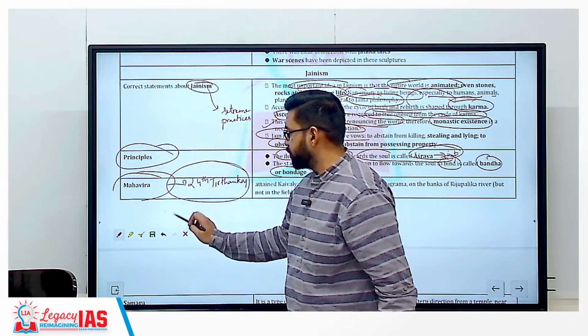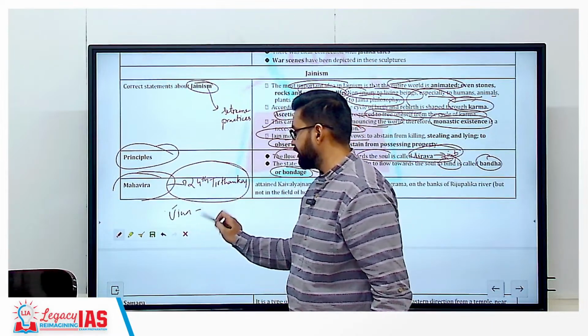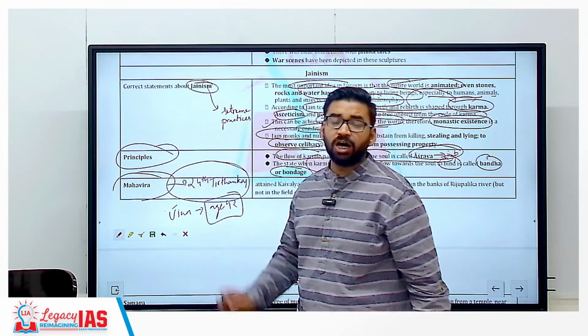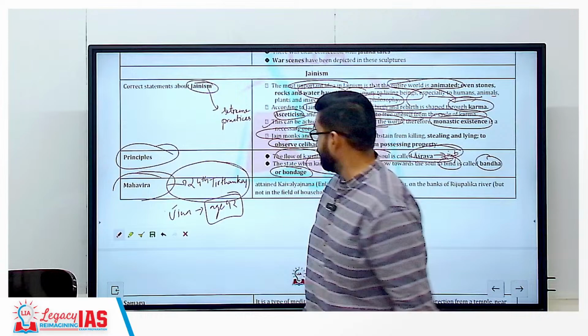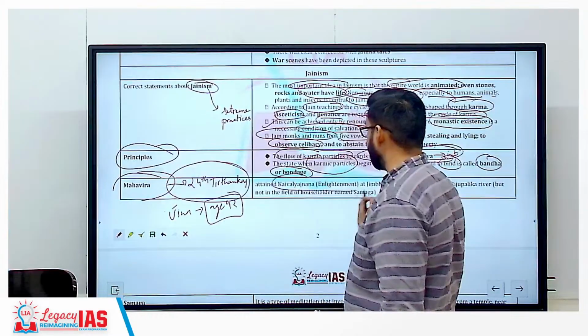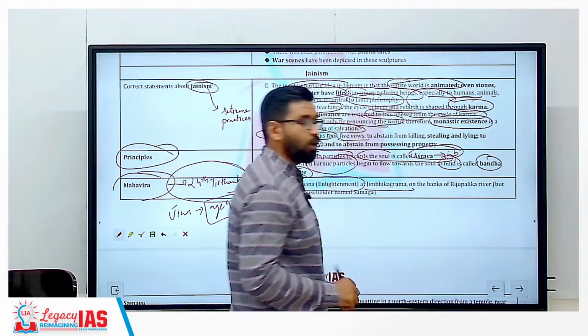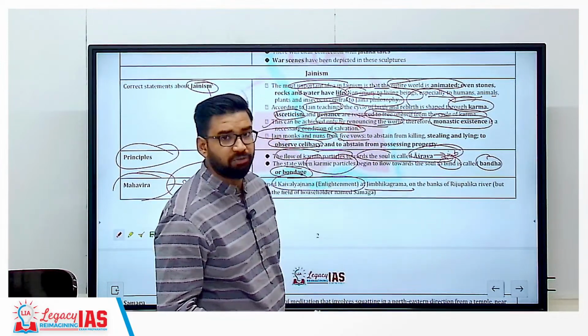So he became Jina at the age of 42. So the followers of Jina are called Jains. Clear? So he attained Kaivalya Gyan or enlightenment at Jimbhika Gram on the banks of the Rijupalika river.